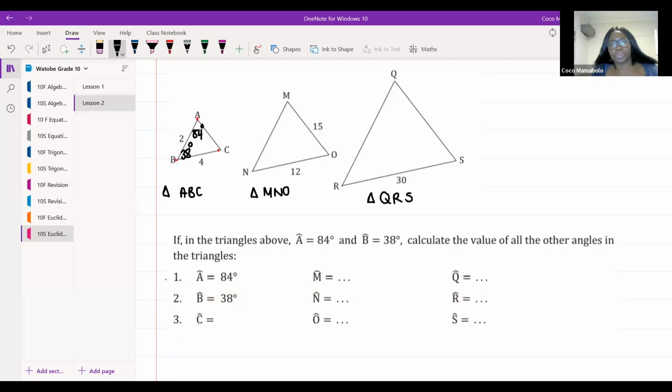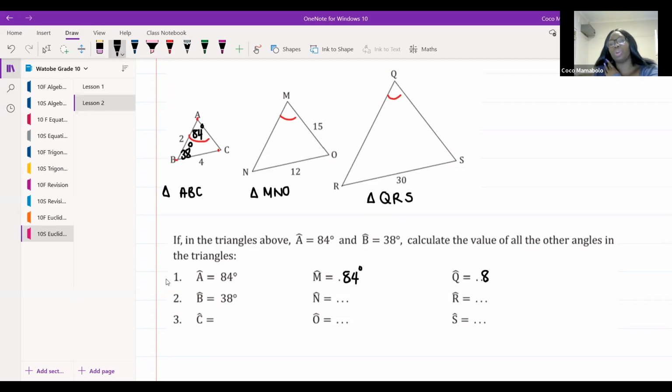Awesome. So now we know which side corresponds with which. Angle A will be the same as which other angle, guys? Give me two other angles that angle A is equal to. M, that's it, Liabona. And what else? That's it, Gift. And Q. So we can say that angle A is the same as angle M. So angle M will be equal to 84 degrees as well.